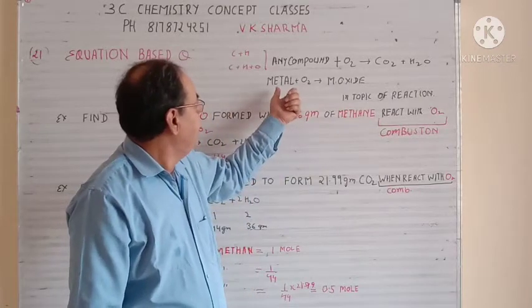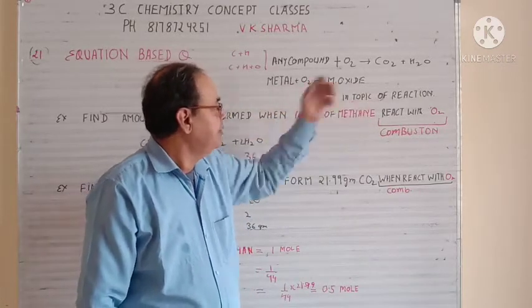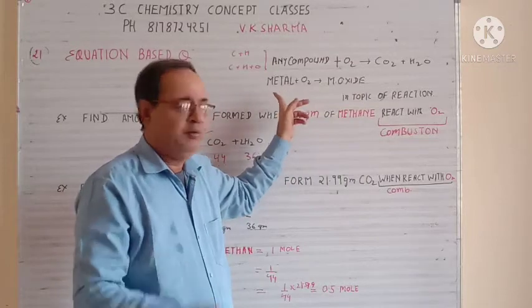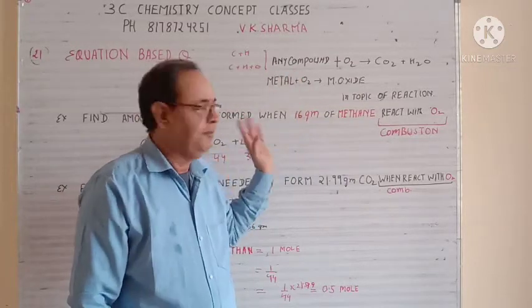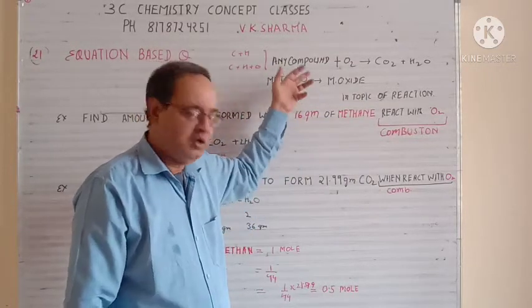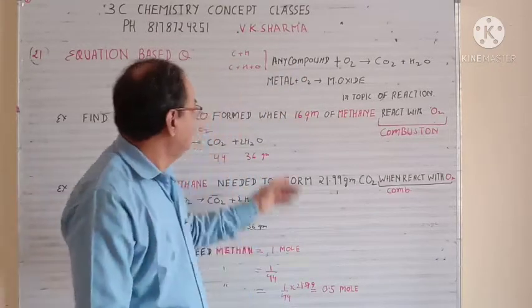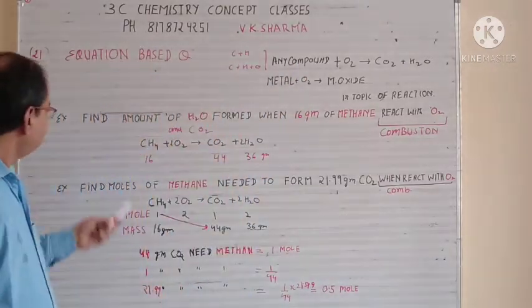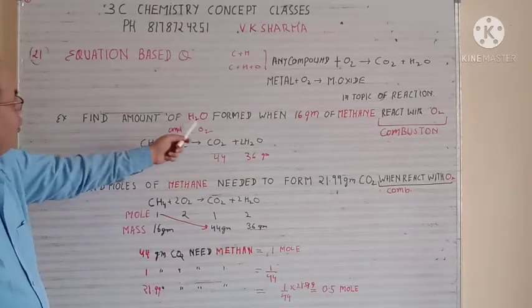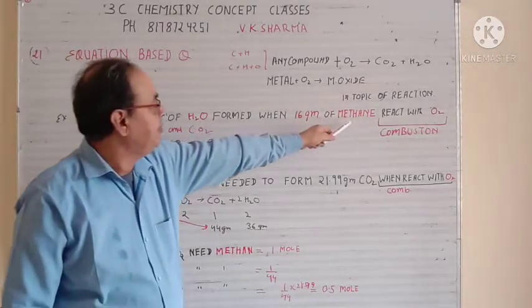Next concept we have metal plus oxygen gives you metal oxide. So when you take any metal, when react with the oxygen gives you always metal oxide. So these are the two concepts. I am taking the question based on these two concepts. Now first question, he says example, find the amount of H2O formed when 16 gram of the methane react with O2.